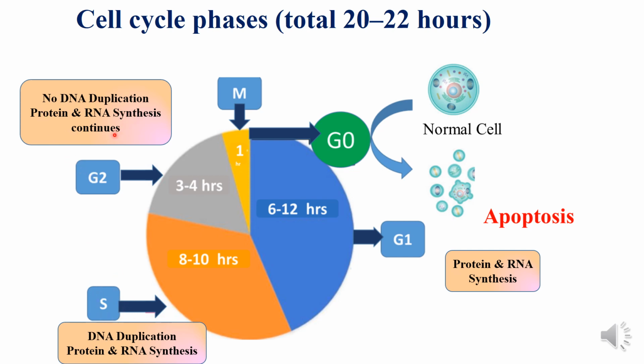However, protein and RNA synthesis continue, and also there is arrangement of microtubules that are required for formation of the spindle. So this stage occurs for 3 to 4 hours. The M phase is the shortest phase and it is about 1 hour in duration. And during this phase, the chromatids separate and there is cytoplasmic division. So the cell divides into two daughter cells. This is the complete cell cycle with its four phases.